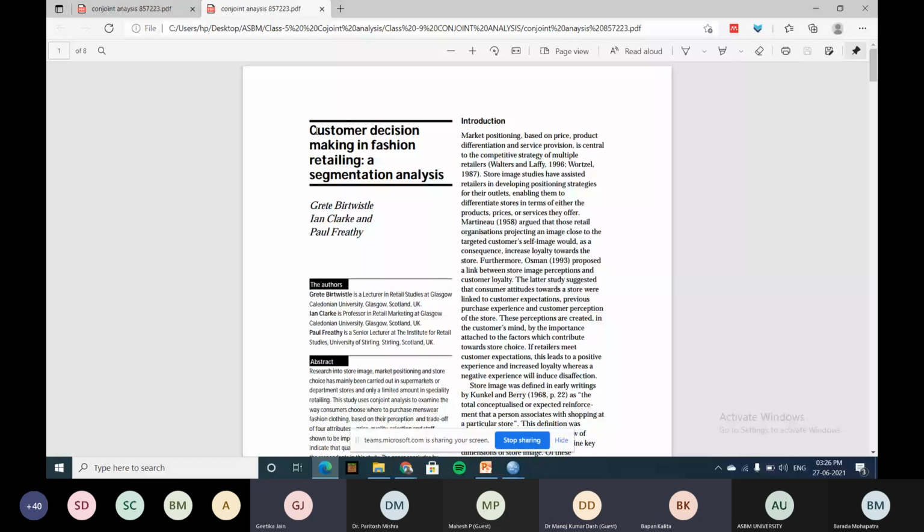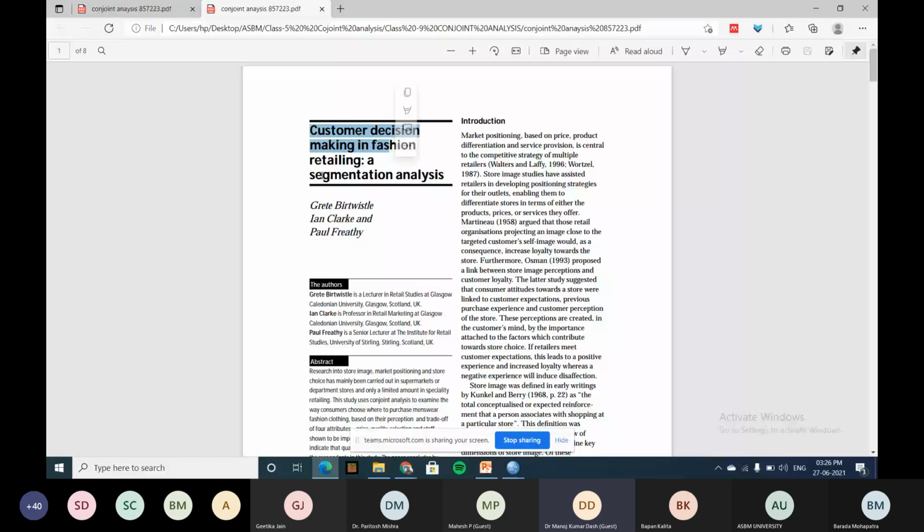Now my next idea is to correlate how conjoint analysis is really used in this research paper and in the real field. This person is interested in understanding customer decision making in fashion retailing, a segment analysis. He used conjoint analysis. Is it visible to all of you? Yes, sir.